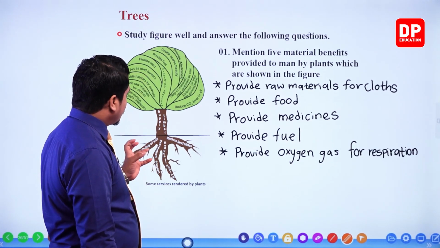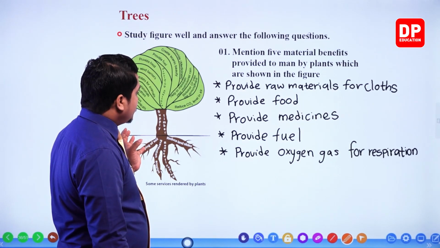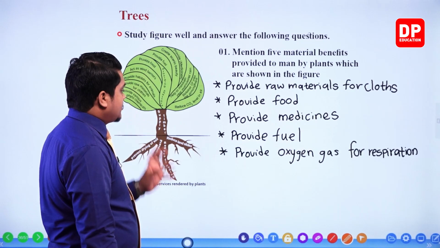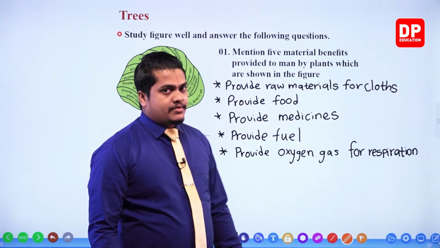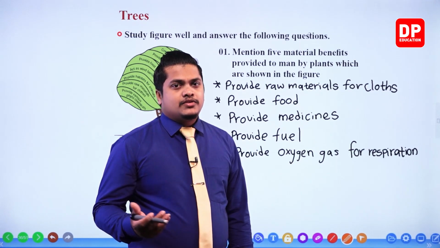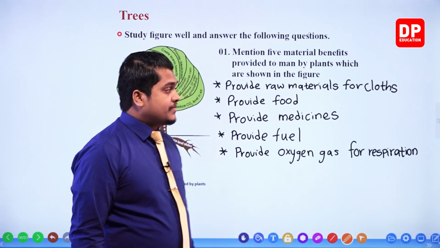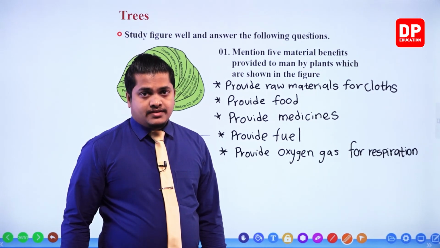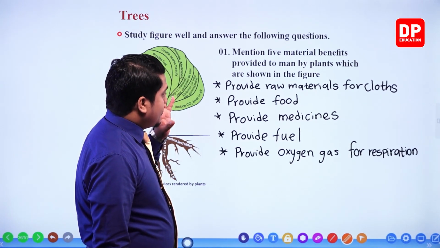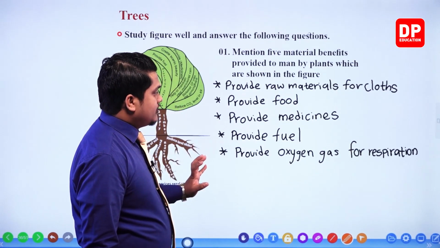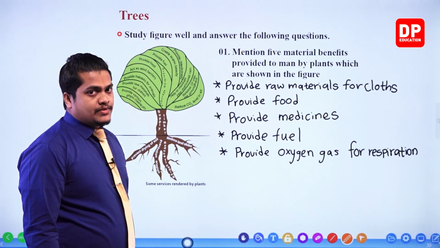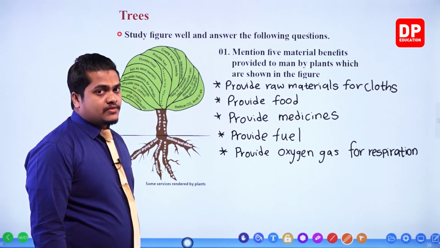Then other than that, plants are going to provide different kinds of fibers and other stuff in making different items like papers and so on. So we use these materials in different instances, right? So these are several material uses which are given within this figure.